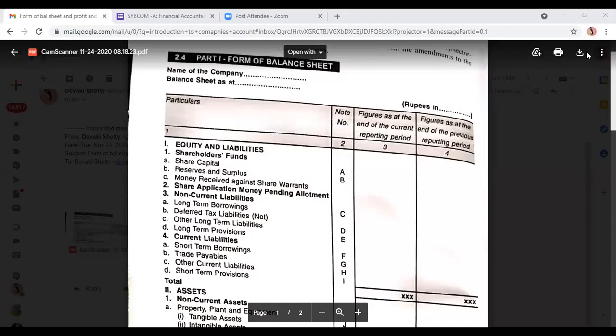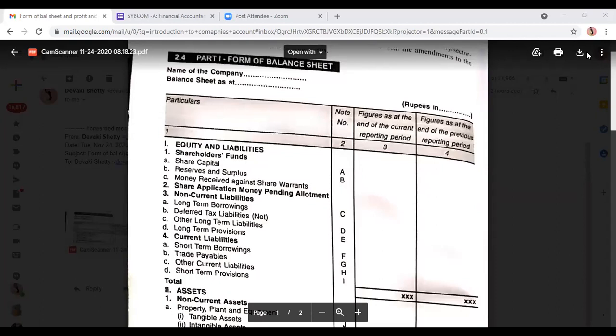But they have also given deferred tax liabilities. If this is given, we have to see on which side its balance is, because you know when a trial balance is given, on the debit side of the trial balance there are assets and on the credit side of the trial balance there are liabilities. If deferred tax liability is on the credit side, then we will write it in the liability side, and if it is on the debit side, it is deferred tax asset, so we will write it in the asset column. If it is in the trial balance debit side, asset. If it is in the trial balance credit side, it is liability.